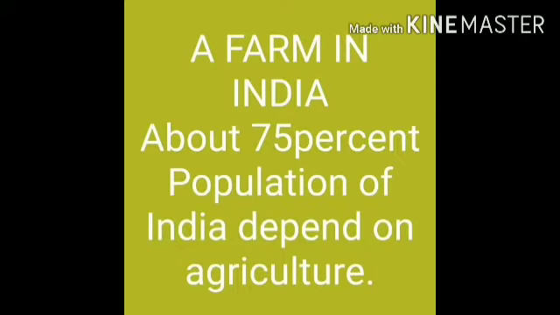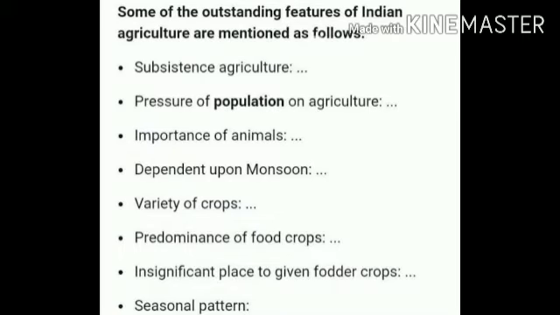The main features of the agriculture done in India. Number one, subsistence agriculture is mostly practiced. That means whatever the farmer produces is consumed by his family. Very little surplus production happens which they can sell in the market.